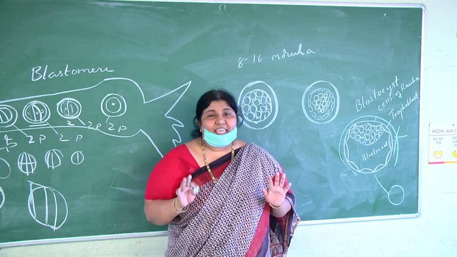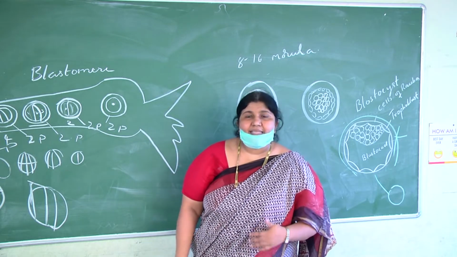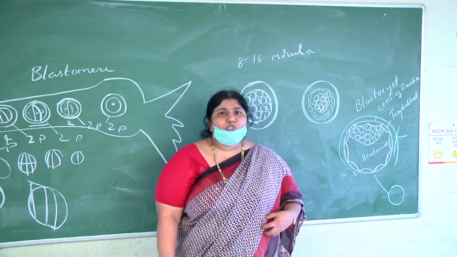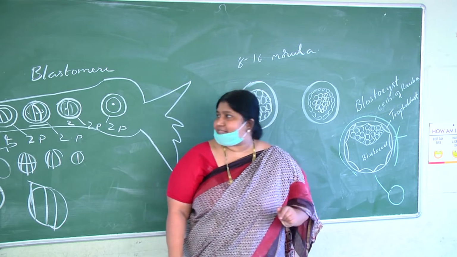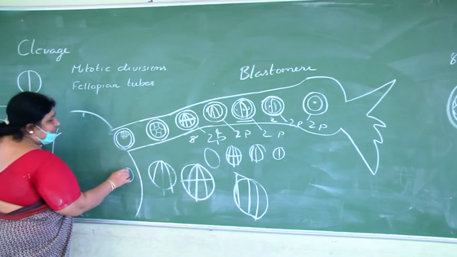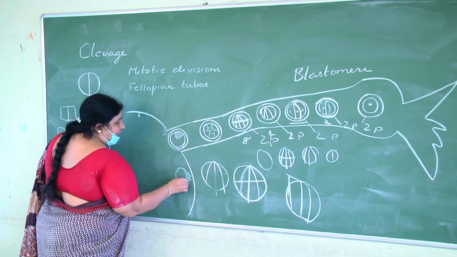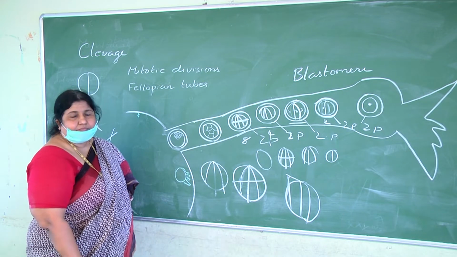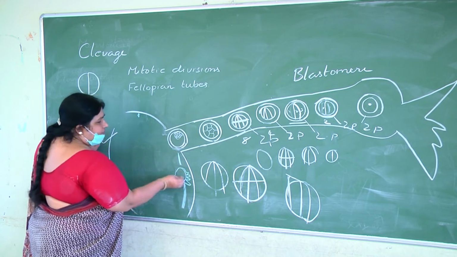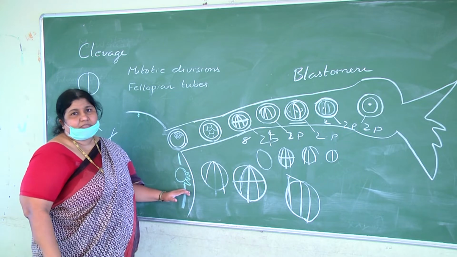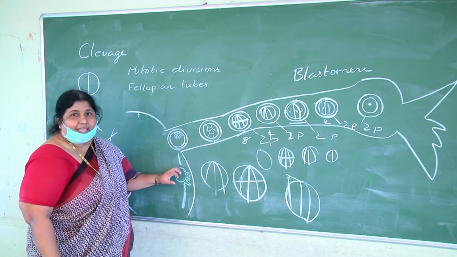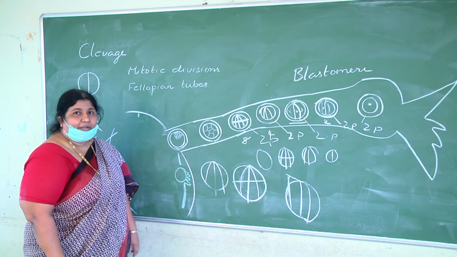So now that is about the cleavage divisions. The next step is implantation. What is implantation? Attachment of the blastocyst to the uterine endometrium is called implantation. Now this blastocyst is hatched out. The trophoblast towards the embryonic knob forms villi, and it pierces in. It releases some lysins, some enzymes, which eat off the cells of the endometrium. So slowly the embryo gets buried in the endometrium.